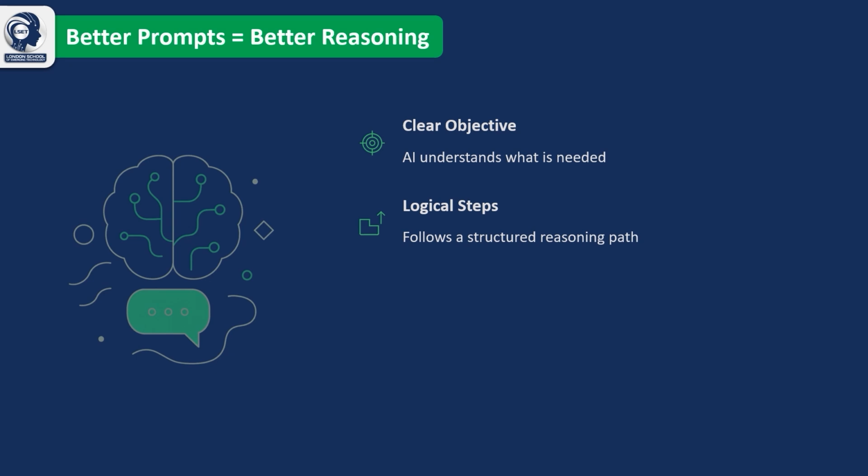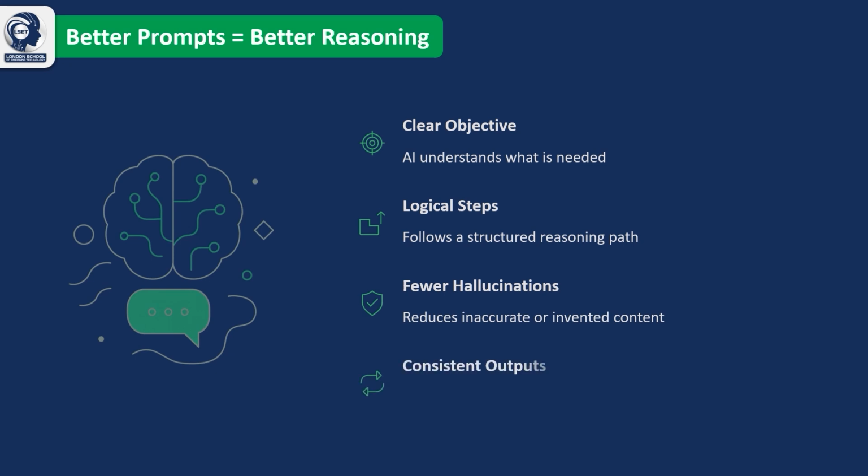This structured approach helps reduce hallucinations, improves accuracy, and creates more consistent and reliable outputs. Remember, prompt engineering is not about making AI smarter. It's about communicating your requirements more effectively. The better you design your prompts, the better the AI can reason, solve problems, and generate high-quality responses.